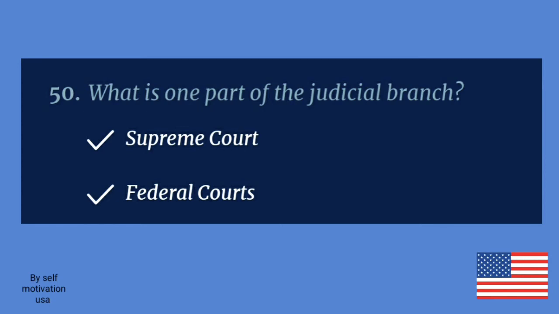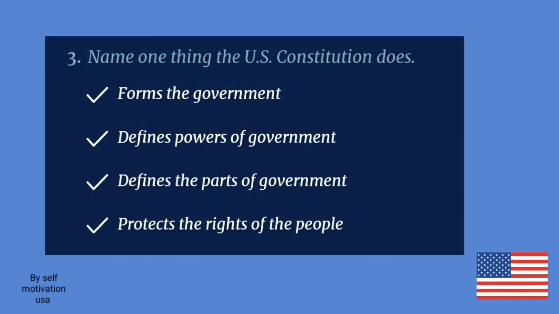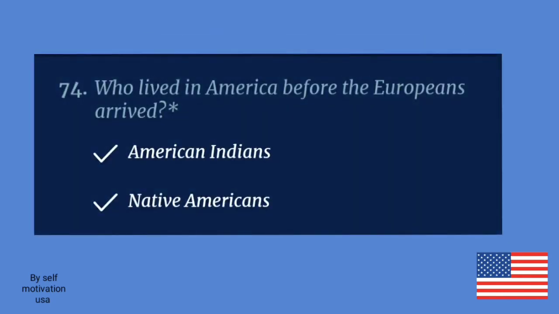What is one part of the judicial branch? Supreme Court. Name one thing the U.S. Constitution does. Forms the government. Who lived in America before the Europeans arrived?